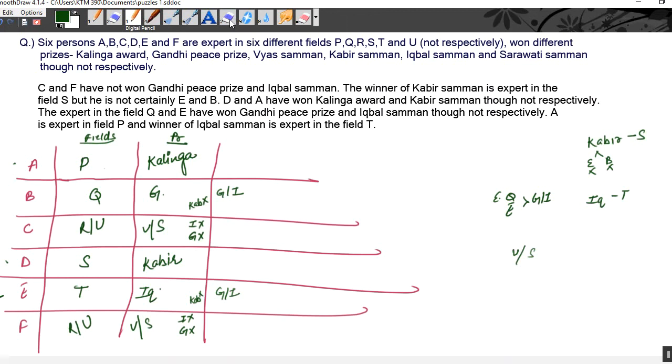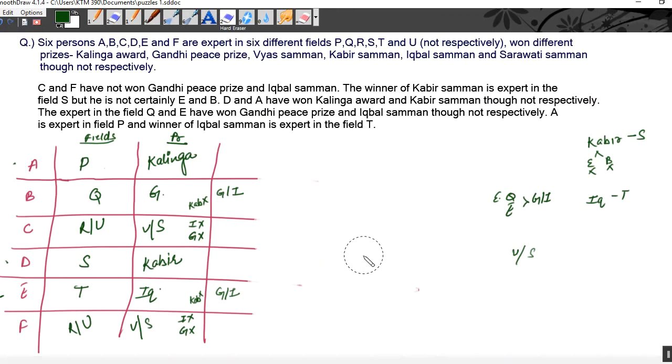Okay. Now this is our final arrangement that we made on the basis of the given information. A is expert in P, meaning Kalinga. B is okay. C and F are not. Let's verify fast. C and F have not won Gandhi Peace Prize and Iqbal Samman. Yes, C and F are not winning Gandhi and not Iqbal Samman. They are getting one from Vyas and Saraswati.